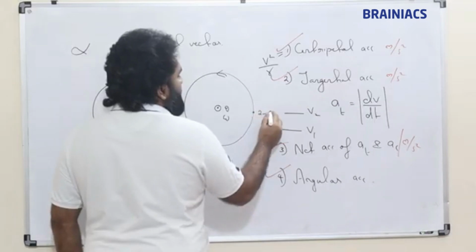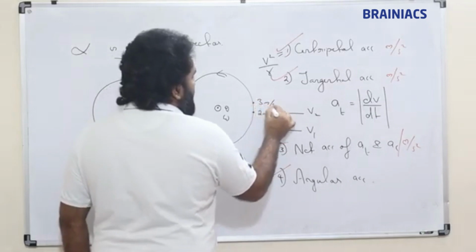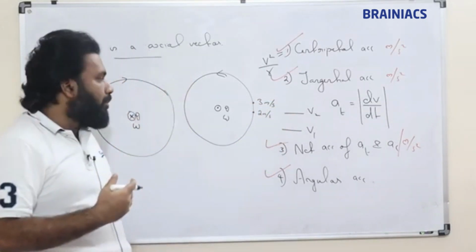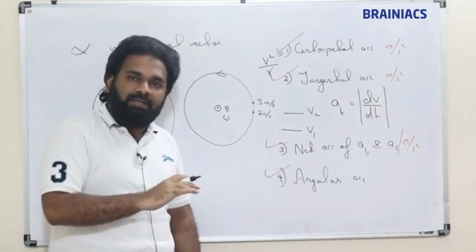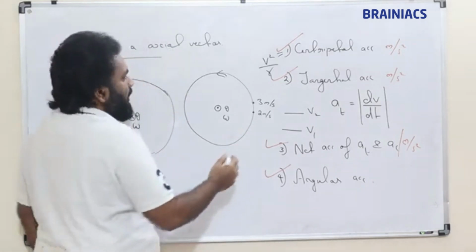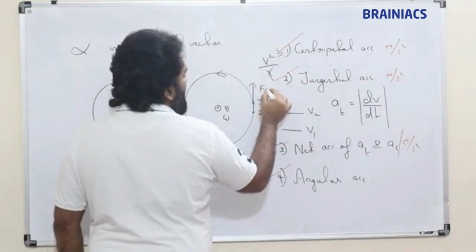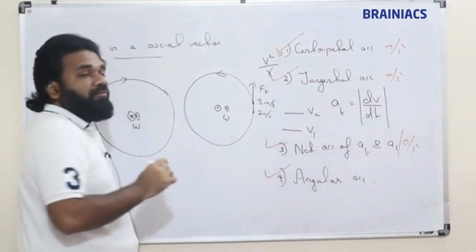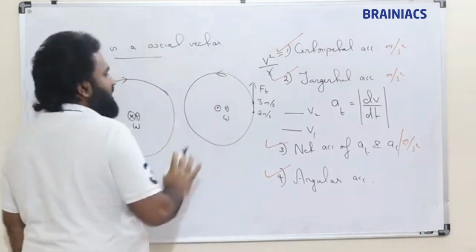Now suppose the velocity is 2 meter per second along the tangent, and at the next immediate point the velocity is increasing. Then we can say this is the direction of tangential force.